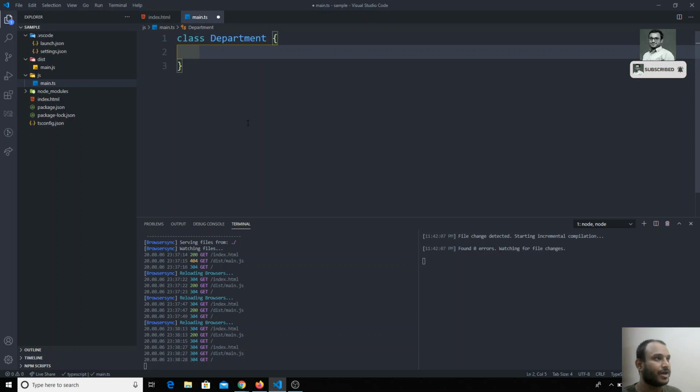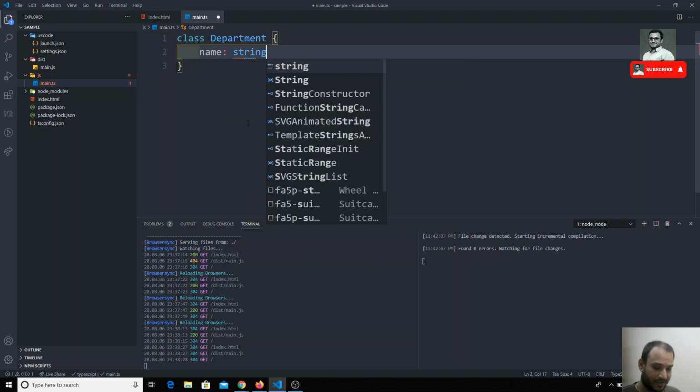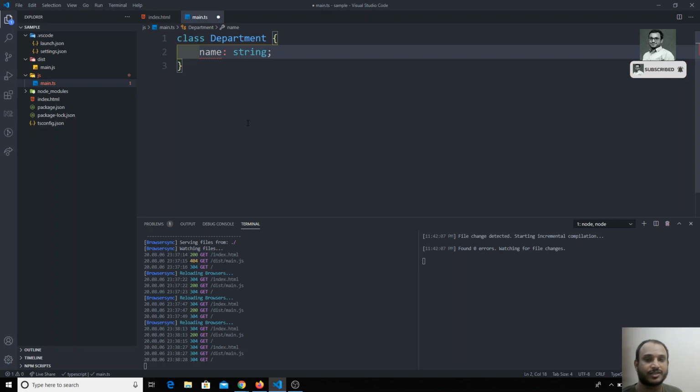Here we will have open and close curly braces, and here we can define the properties of the class. So for example, I have a name, and we can define the type of the variable. If you want, you can have it directly like this, or otherwise you can take the data from the constructor. So let's take the data from the constructor.